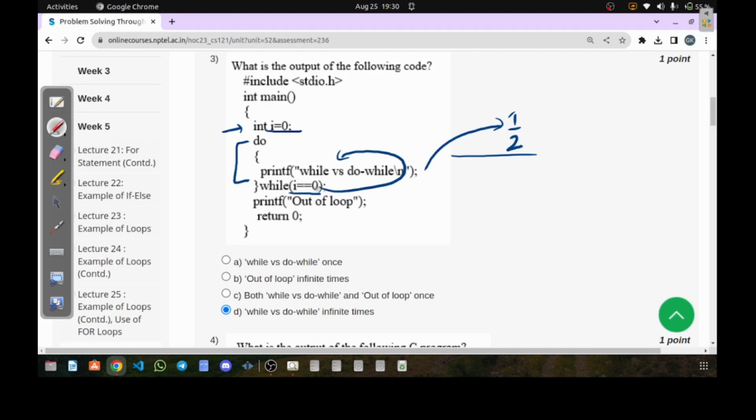Why am I saying this? Because there is nowhere any line written here which is changing the value of I. So as nowhere the value of I is getting changed, the value of I will remain 0 forever, and therefore this condition will remain true forever. Therefore option D is going to be the correct answer. So while versus do while will be printed infinite times. So this will be the correct answer. Now let's look at the next question.